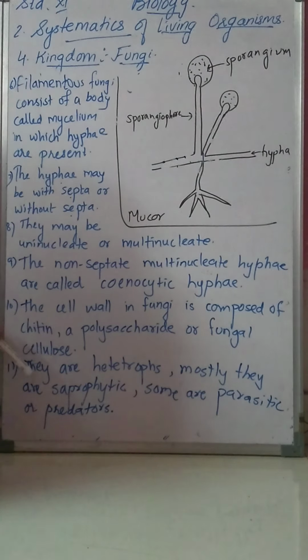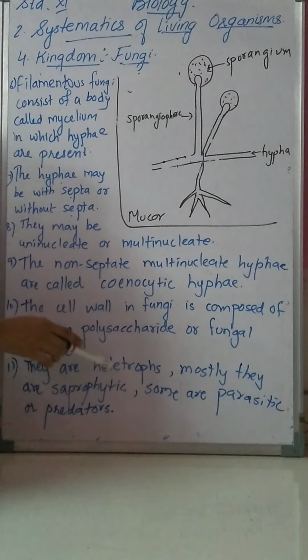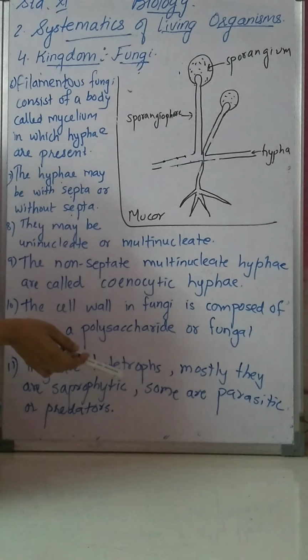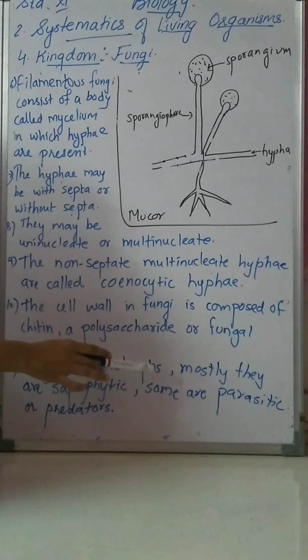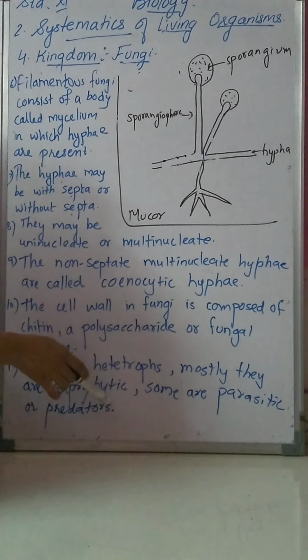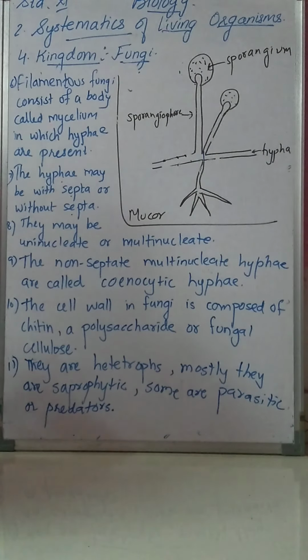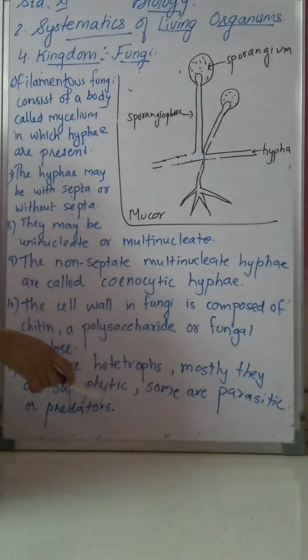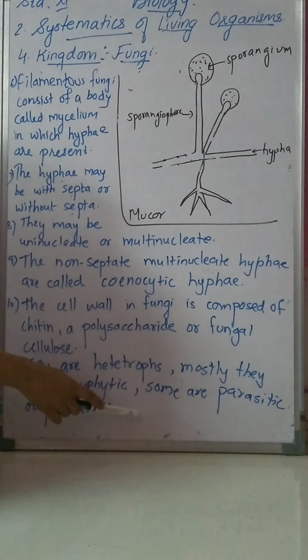Then the first point I said is that fungi are heterotrophs. Fungi are heterotrophs; they cannot prepare their own food. They are dependent on other organisms for food. As they are heterotrophs, mostly fungi are saprophytic, meaning they depend on dead and decaying matter. So mostly fungi are saprophytic, but some are parasitic.